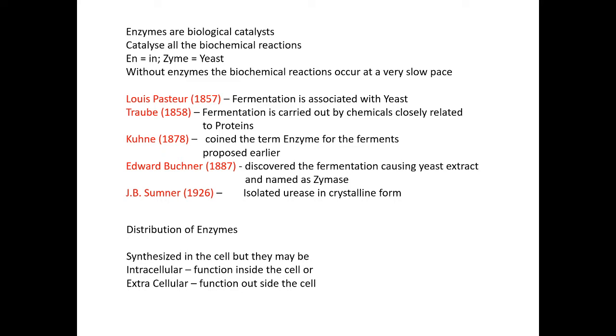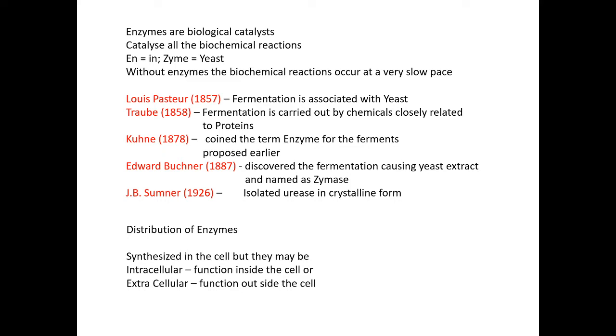And in 1878, Kuhne was the person who coined the term enzyme for the ferments proposed earlier by the investigators. Later on in 1887, Edward Buchner discovered that yeast extract could cause fermentation of grape juice, and he coined the term zymase for the active element involved in it.